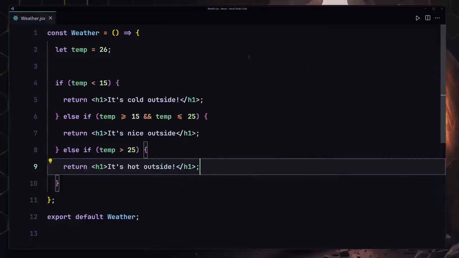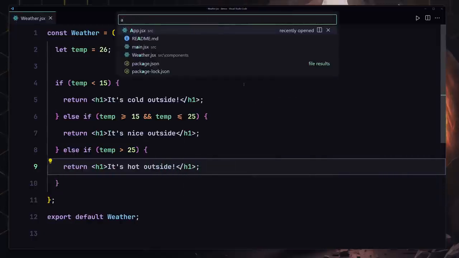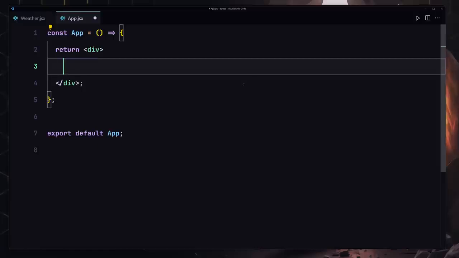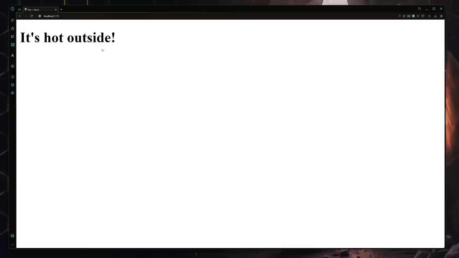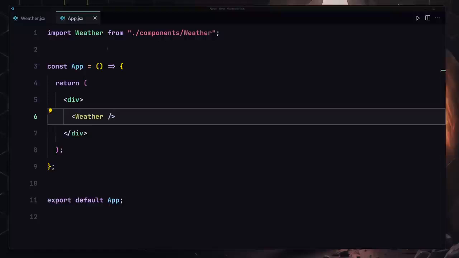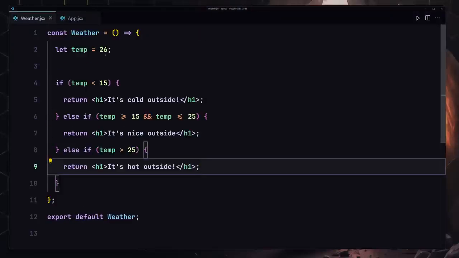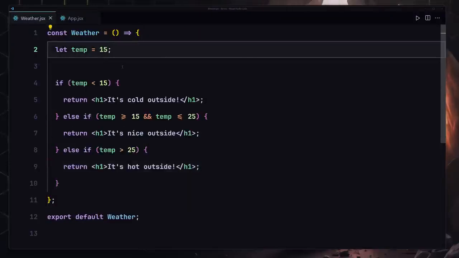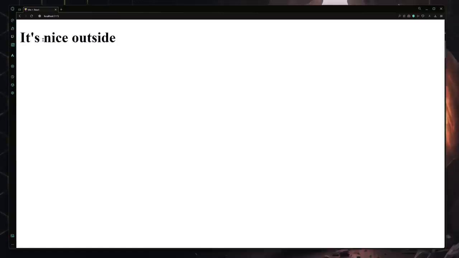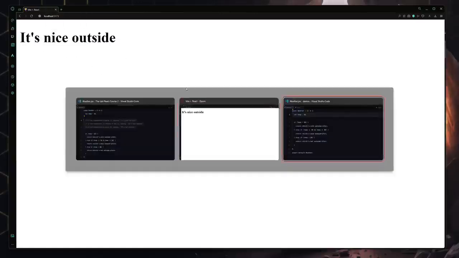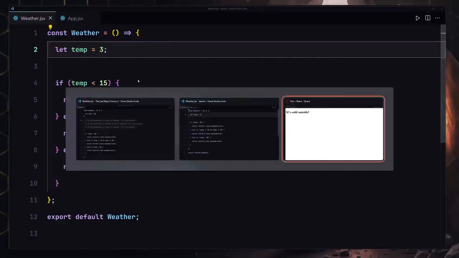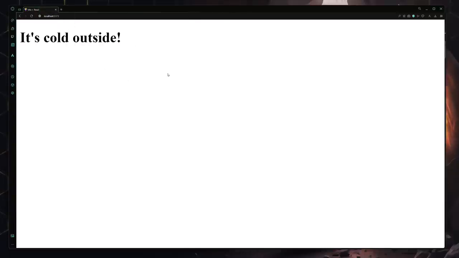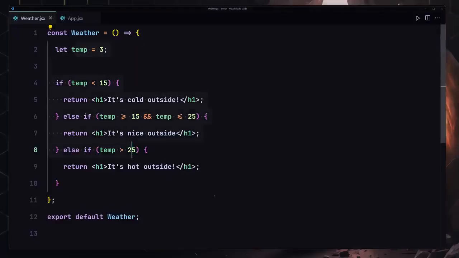Okay, so now I'm gonna save my file, and then we have to register this component inside our app.tsx file. So I'll just use weather tsx or jsx to be precise. I'm gonna save my file and check this out. It's gonna give us it's hot outside. But now if I change that to maybe 15, and I save my file, here you can see it's gonna give us it's nice outside. And now if I change that to maybe 3 would be fine, it's gonna give us it's cold outside. So that was the first portion of this challenge.